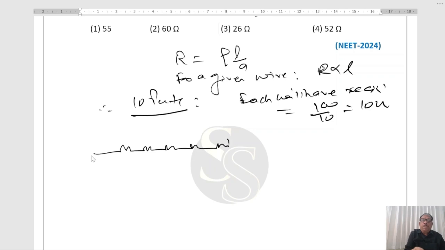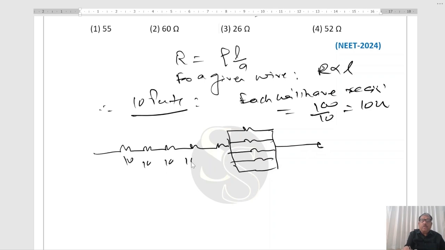This is the one combination, along with these which are connected in parallel. 10, 10, 10, 10, 10, 10, 10, 10, 10, 10. So we have to find the equivalent resistance between A and B.